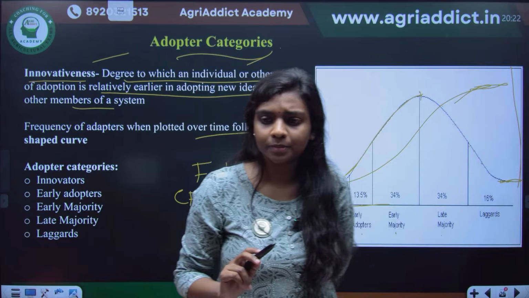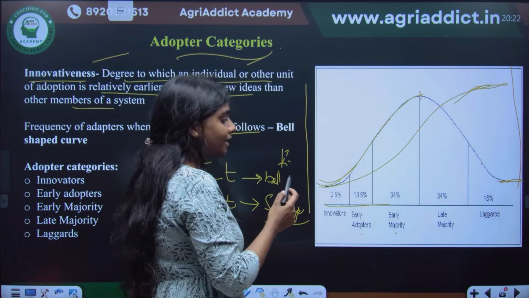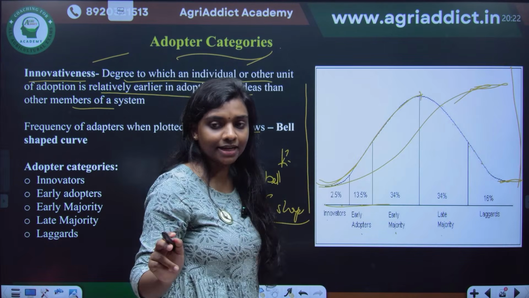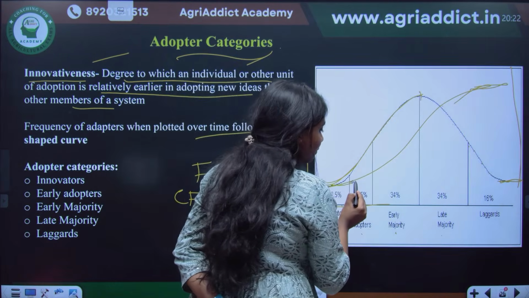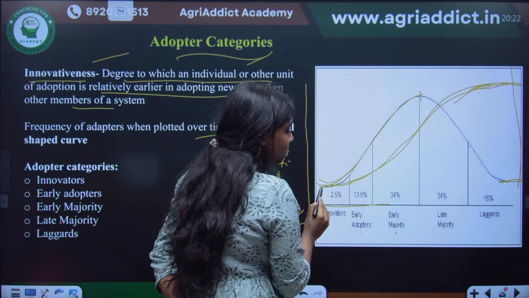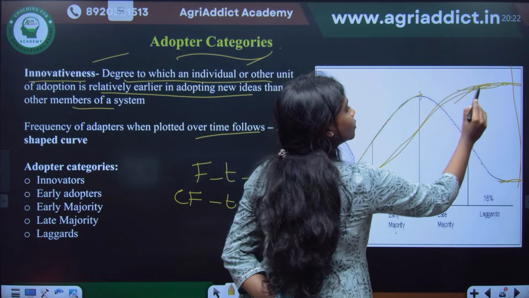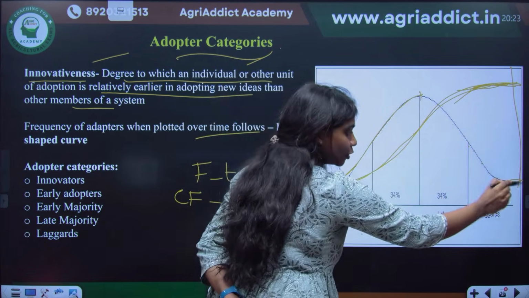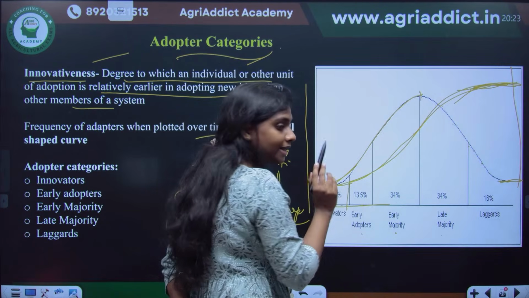Yes, ma'am, it should be stable rather than decrease. Okay, I understood the confusion. See, when you are plotting against the cumulative frequency and time, that is correct, what you said, that it should be stable. When it is cumulative frequency over time, it means plus one person adopts, plus two people adopt, three people adopt, four people, then it goes in a straight path. But this shows the rate of adoption, how many people have adopted over time. So it shows only the frequency.